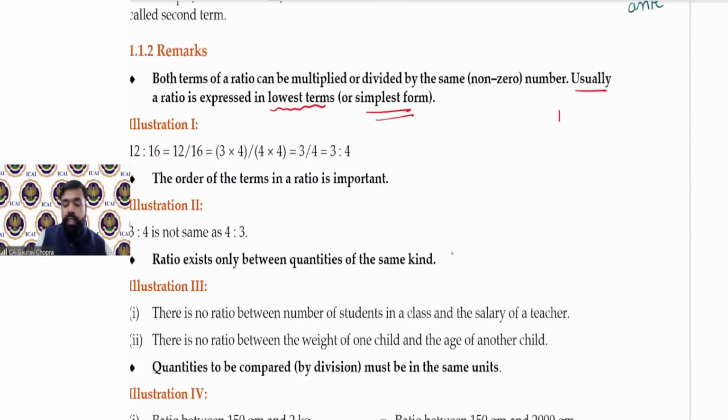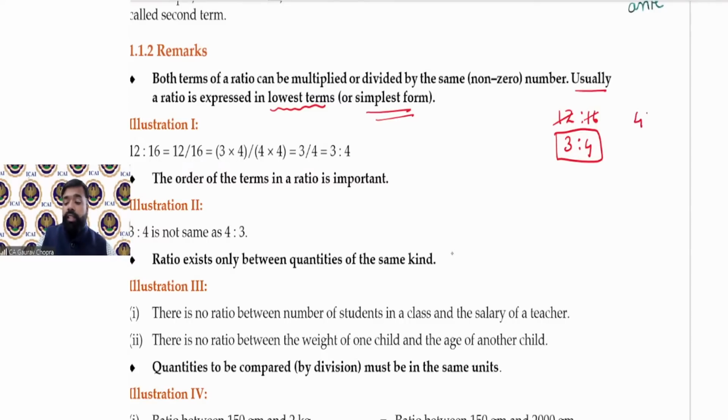Okay, so let us take one more example, that is 12:16. We can cancel them with the help of 4 because both are multiples of 4. What is left? 3:4. So 3:4 is the result. Now the order is very, very important.